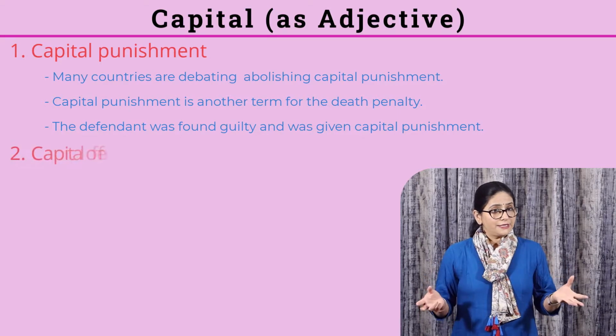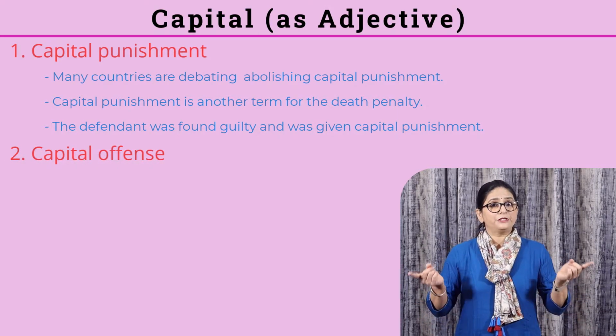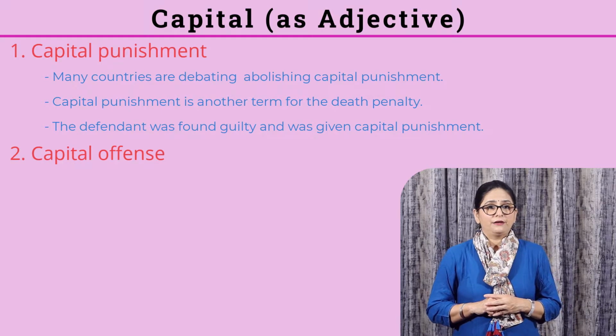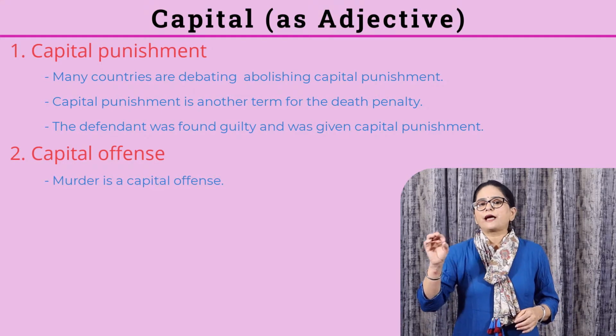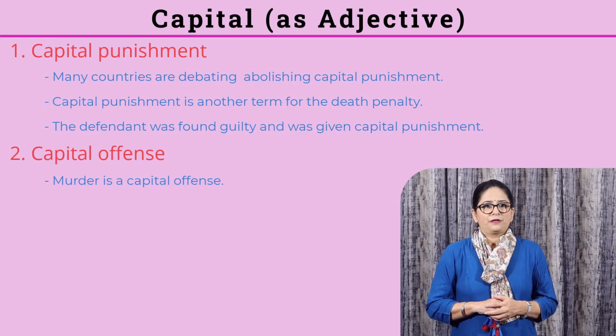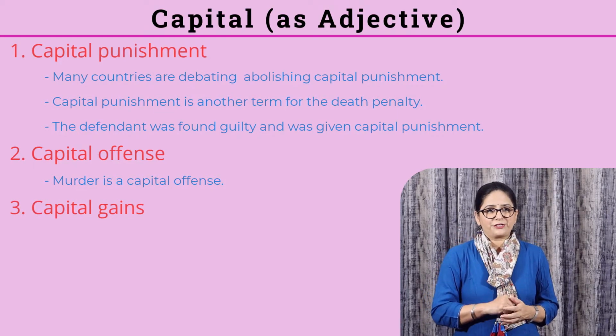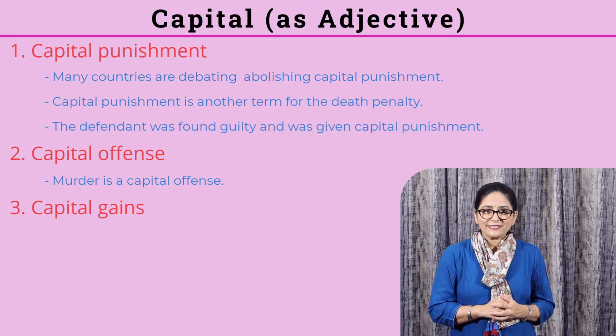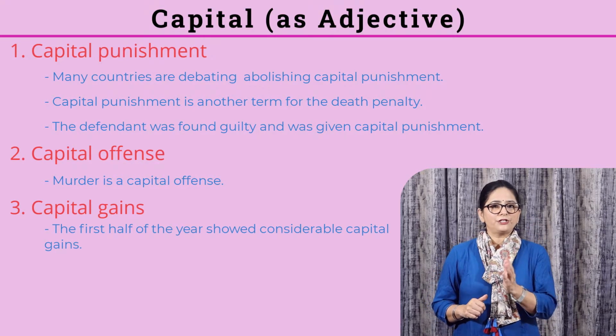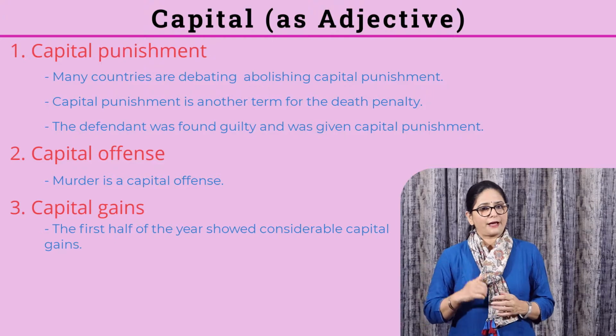Related to this is capital offense, which can get the death penalty. For example, murder is a capital offense. Now, capital gains, that means profit. In the example, we can see it. The first half of the year showed considerable capital gains.